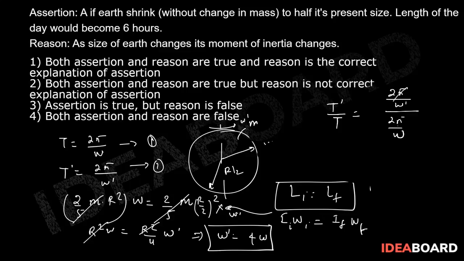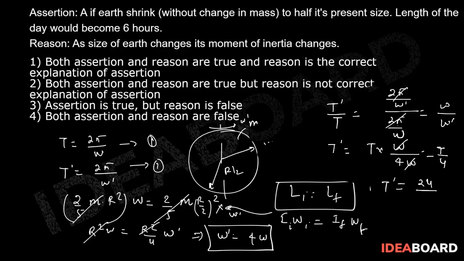Correct. So now 2 pi is cancelled out and this will become omega by omega dash. If you put the values, you get omega upon 4 omega. So this will be T by 4. And obviously T initial currently we know is 24 hours. So this will become 6 hours. So yes, that is true.